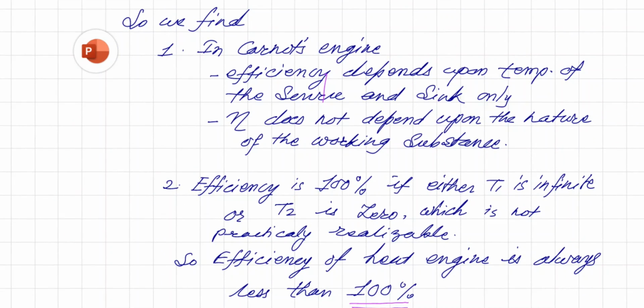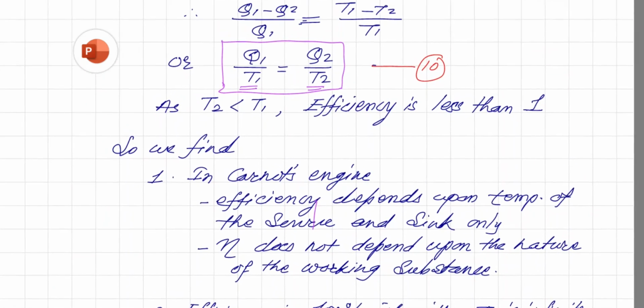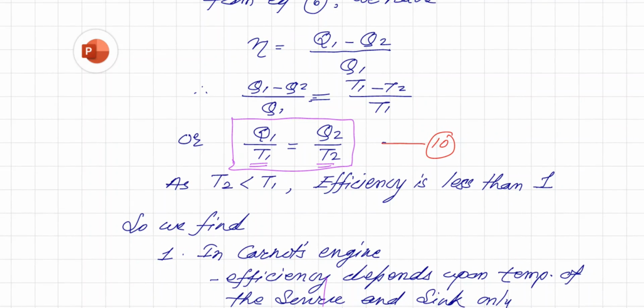The second important thing is that efficiency is 100% if either T1 is infinite or T2 is 0. With eta equal to T1 minus T2 upon T1, if T1 is infinite, then we can get the efficiency 100%, or T2 should be 0.